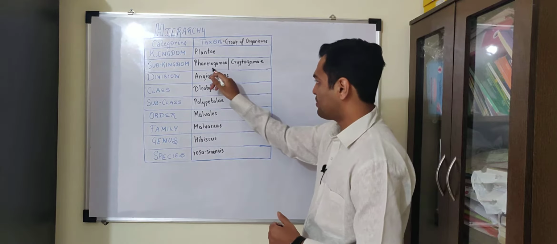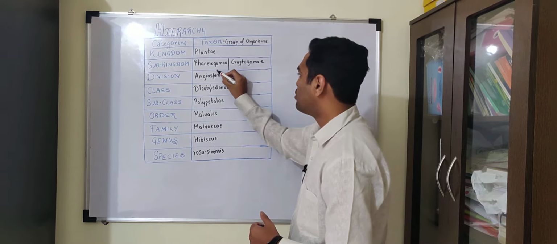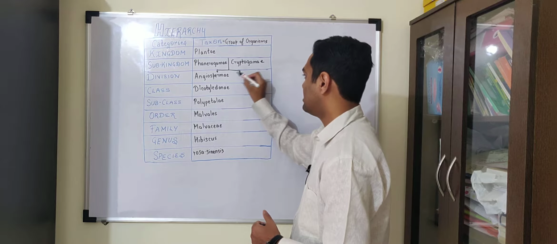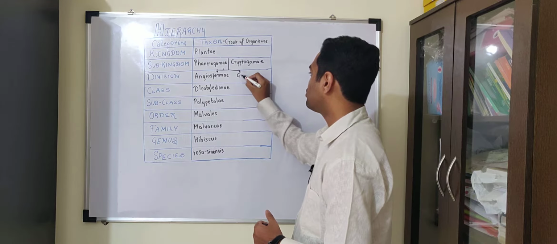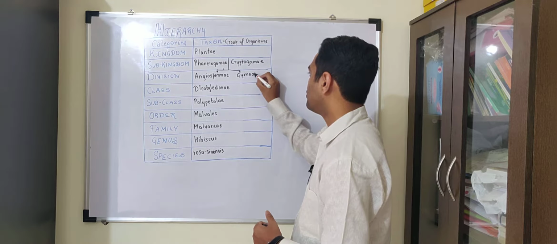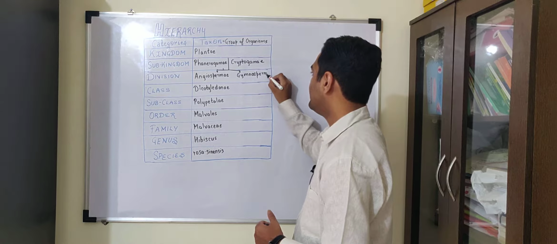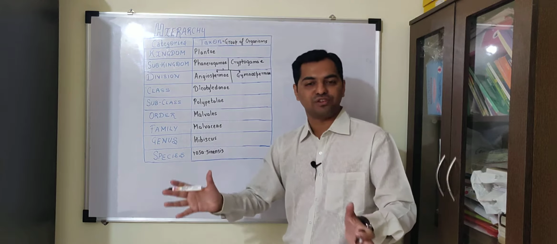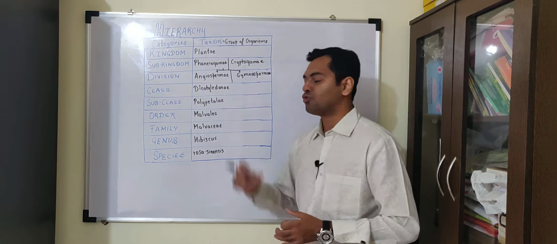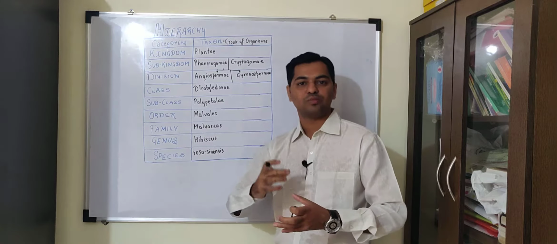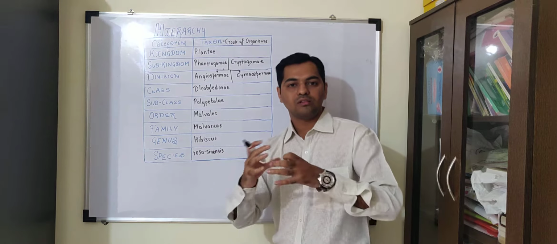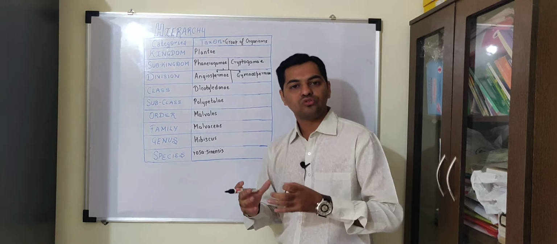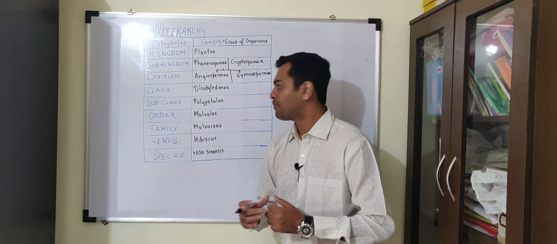Now the Phanerogamae subkingdom is made up of two divisions. One of them is Angiospermae and the other is Gymnospermae. So what we understand is the subkingdom is made up of various divisions. Angiospermae means those plants which have seeds as well as presence of fruits. So the seeds are enclosed, whereas Gymnospermae does not contain fruits. So these are naked seeds.